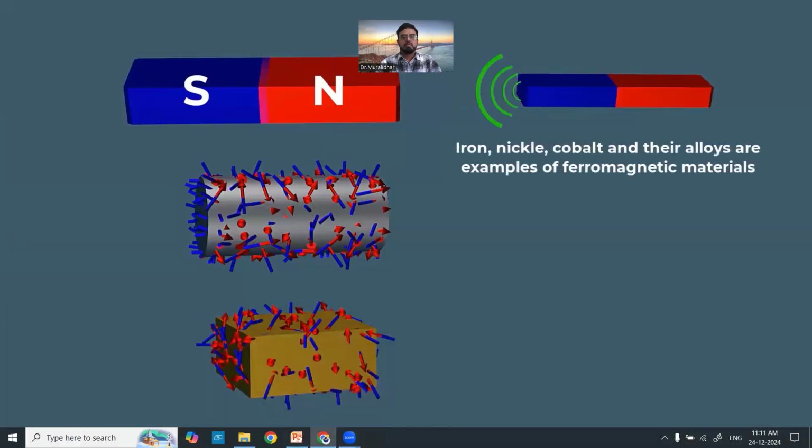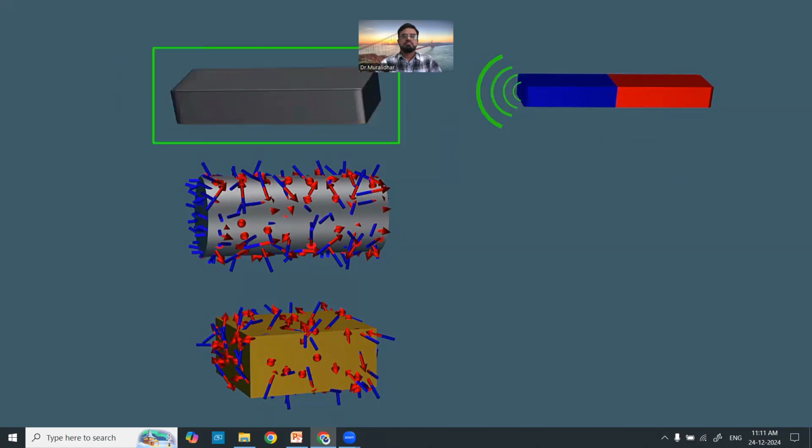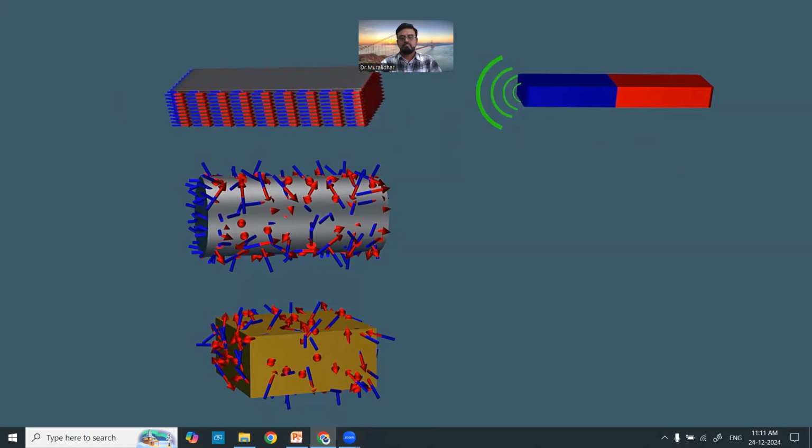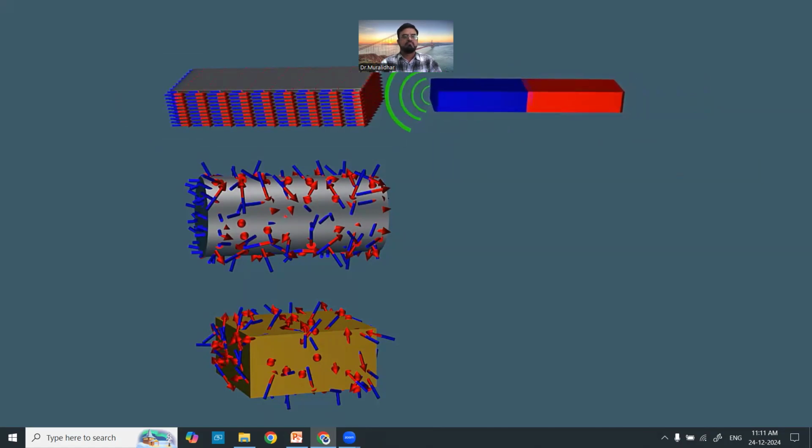Iron, nickel, cobalt, and their alloys are classic examples of ferromagnetic materials. Permanent magnets are made from ferromagnetic materials that have been treated to keep these tiny magnetic fields aligned. This is often done by exposing the material to a strong magnetic field during manufacturing.